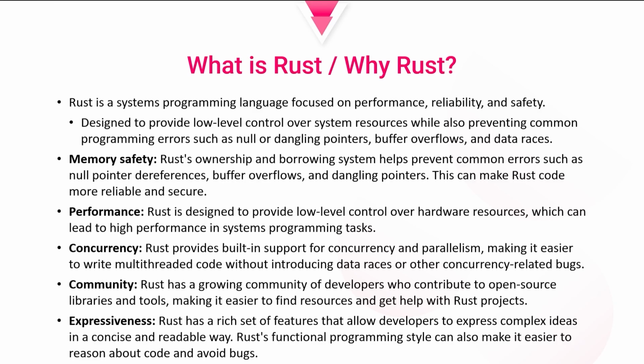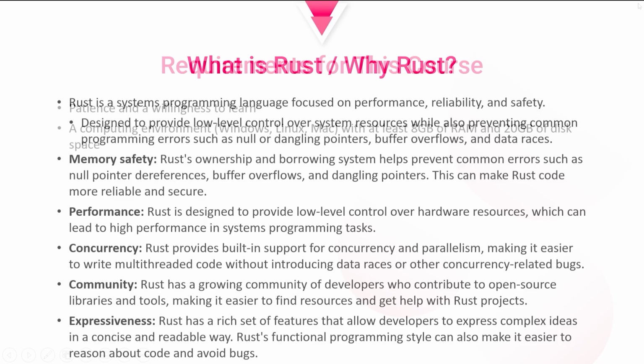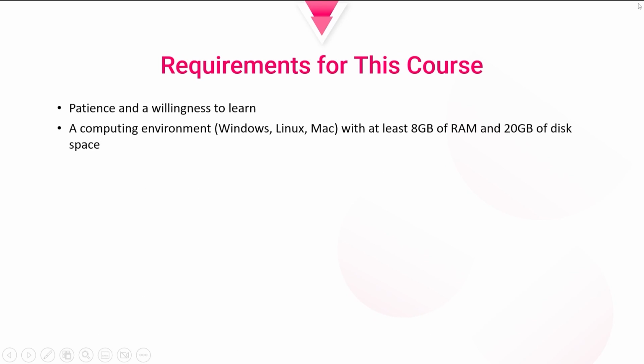Ultimately, the expressiveness helps us be more concise. It allows us to be more secure, allows us to avoid bugs. And that is what really sets Rust apart, in my opinion. You can do a lot of cool things with Rust, and we're going to see some of that functionality in this course. And with that, what are the requirements for this course?